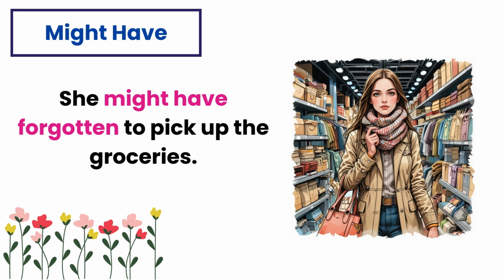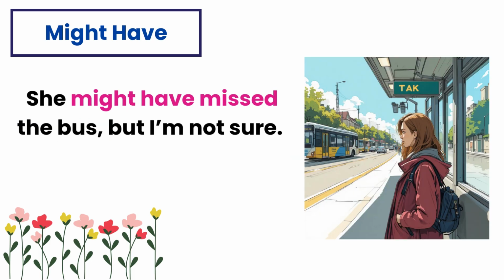She might have forgotten to pick up the groceries. In this sentence, might have suggests it's possible that she forgot but you're not sure. She might have missed the bus but I'm not sure. In this sentence, might have indicates a possibility of missing the bus, but there's uncertainty.